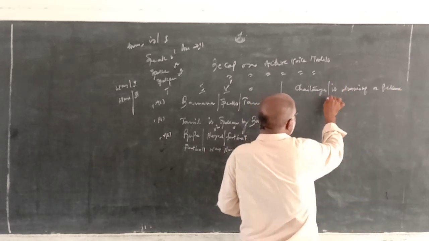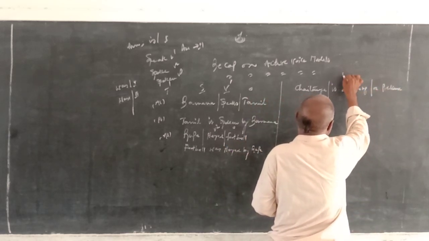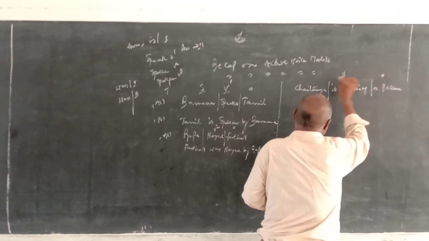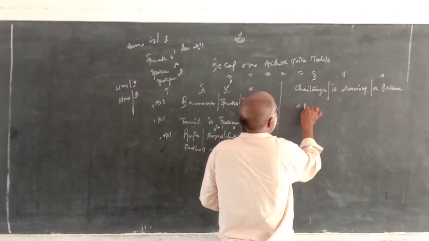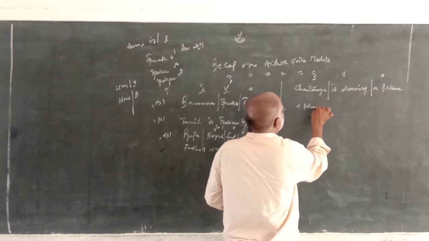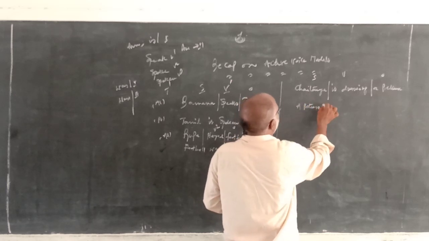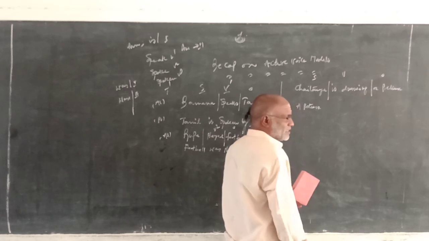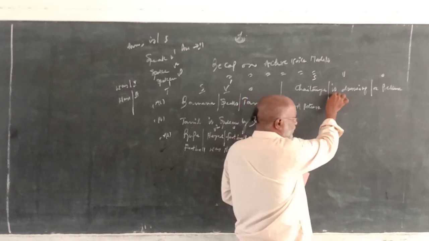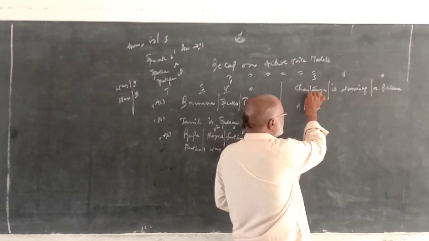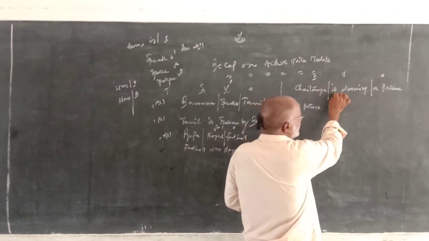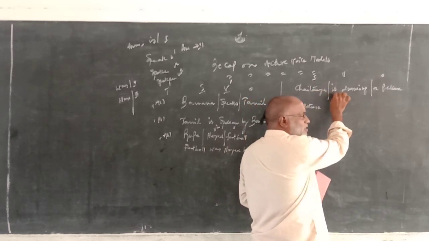Subject is Chaitanya, verb is drawing, and object is a picture. Change the object into subject: a picture. Next, look at the verb. Which tense is this? This is present continuous. As per the formula of tense number 2, present continuous: subject plus am, is or are plus V1 plus ing plus object.